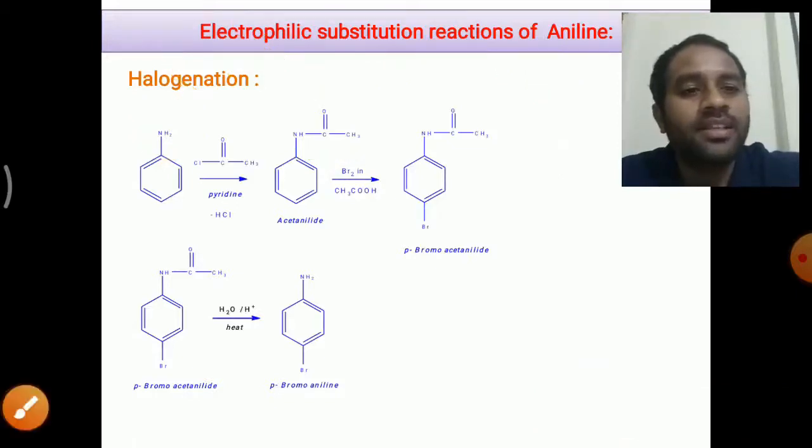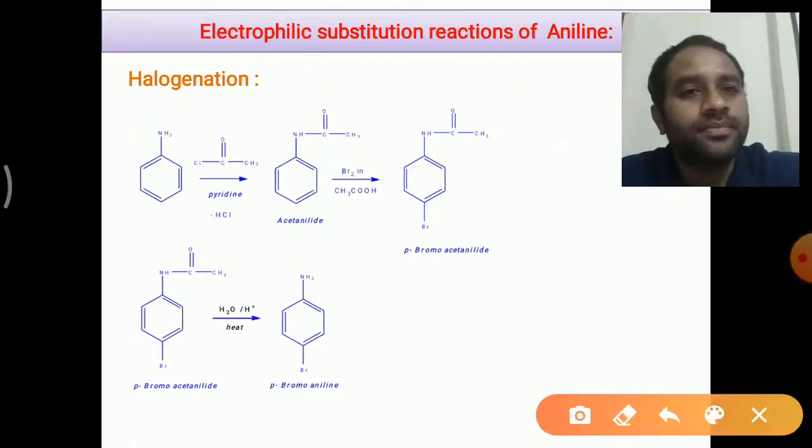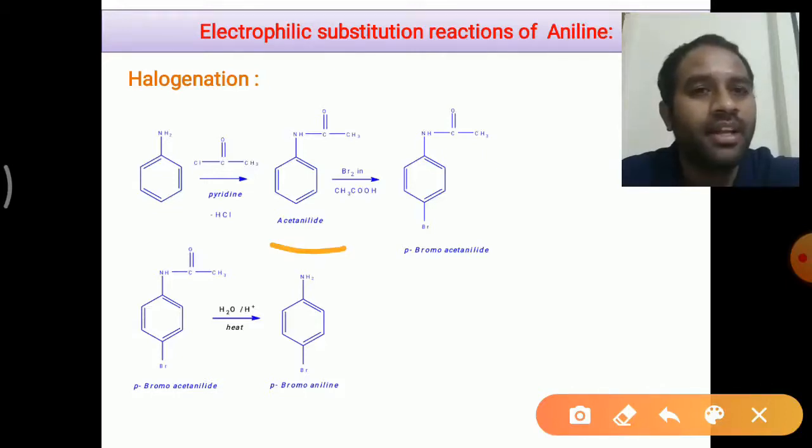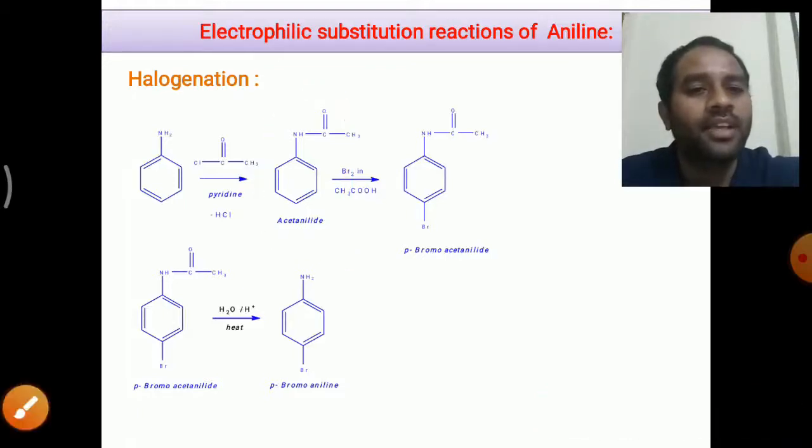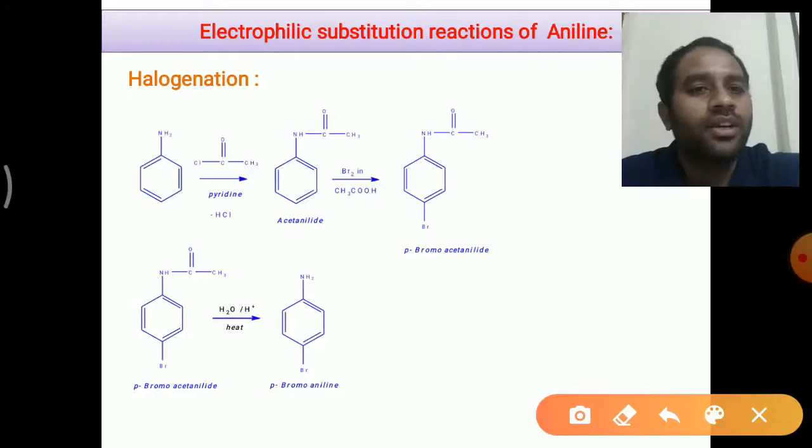Due to the presence of this moderately activating amide, you see here in this acetanilide, we have converted the aniline into acetanilide by treating with the Schotten-Baumann reaction, that is acetylation of aromatic amines in presence of acetyl chloride and pyridine. We will get the aryl substituted amide, that is anilides. Especially here we have seen the formation of acetanilide. This is the Schotten-Baumann reaction, right? This acetanilide will give the para-bromoacetanilide.